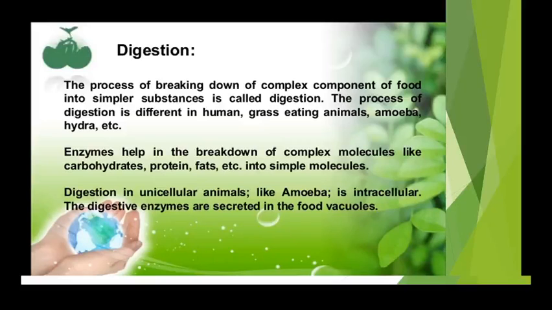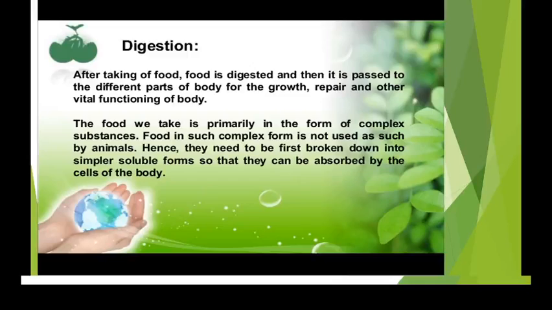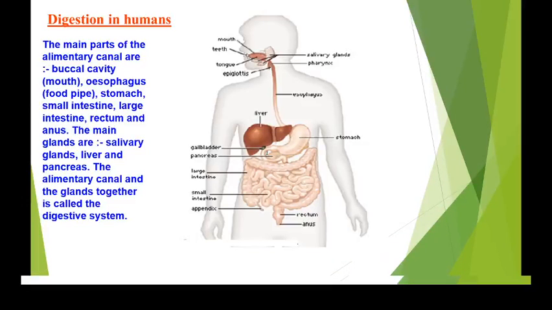In unicellular animals, that is single celled animals, the digestive enzymes are secreted in the food vacuoles, which we have already studied in the previous class, right? Okay, so going back,